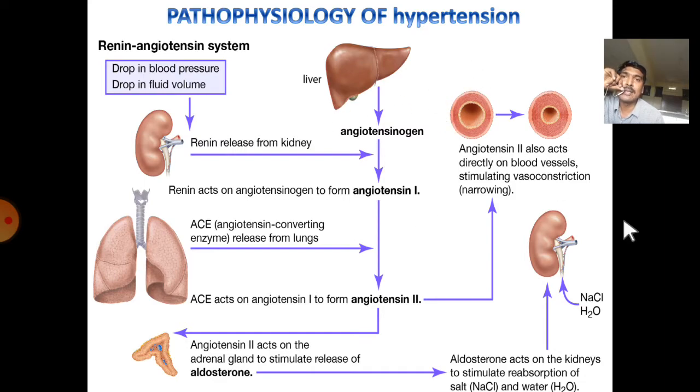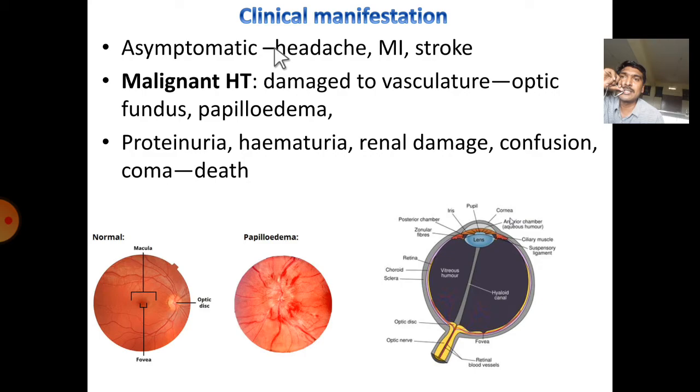This leads to hypertension. Coming to the clinical manifestations, usually hypertension is asymptomatic. A mild headache may be observed, or neck pain, but the remaining manifestations may take place in severe conditions like myocardial infarction and stroke. Coming to malignant hypertension, this is a severe form of hypertension where we will observe damage to the vasculature.